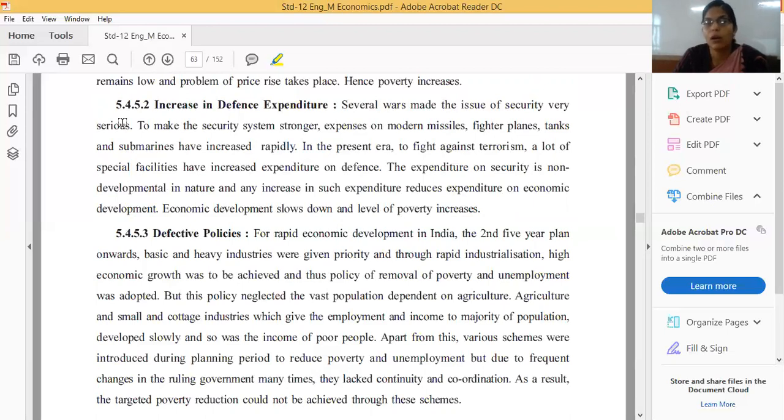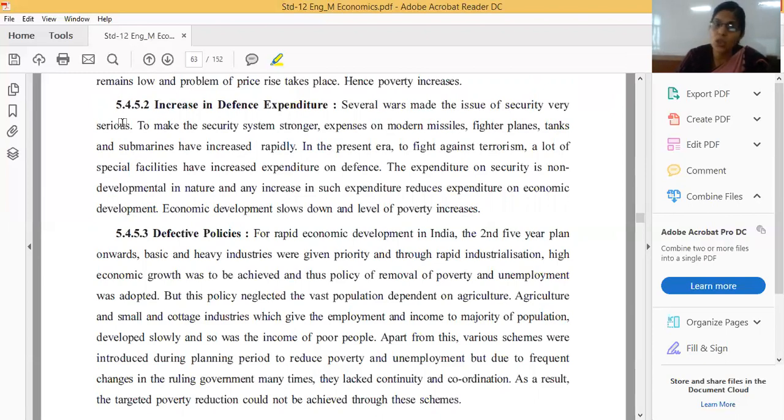So our government also has this type of tension and burden. So the government will spend money on modern missiles, fighter planes, tanks, and submarines, and all these things which are most important for defense.